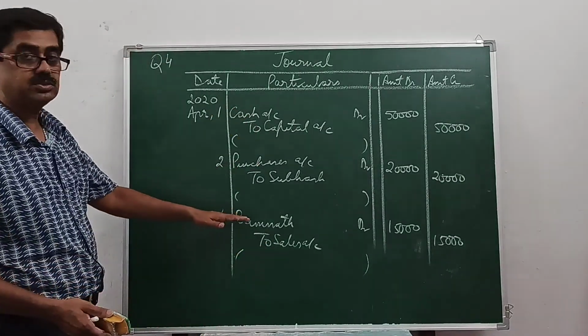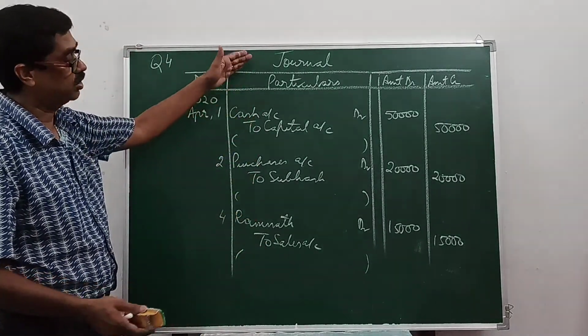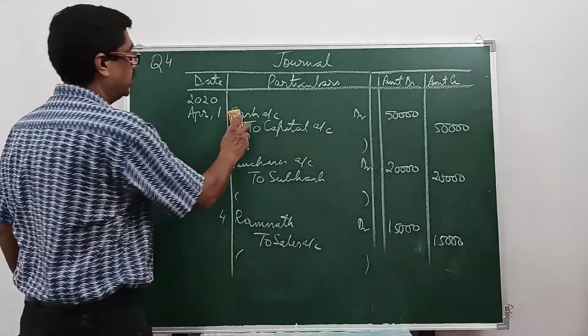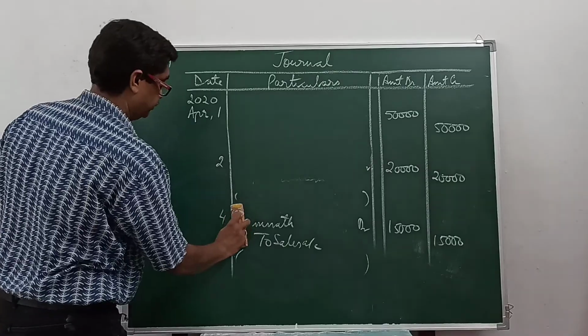So 3 entries have passed. I will not close it here because in your register there will be more than 3 entries. There will be 6 entries, 7 entries. Accordingly, then you will do the totaling.